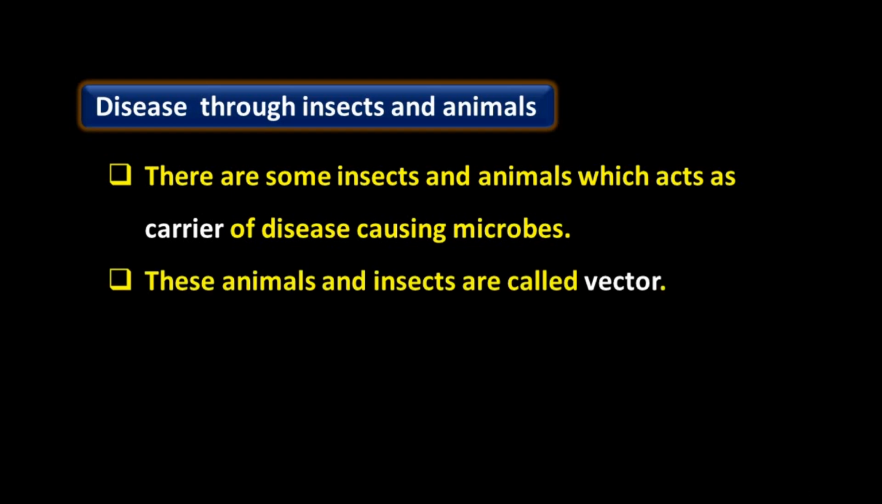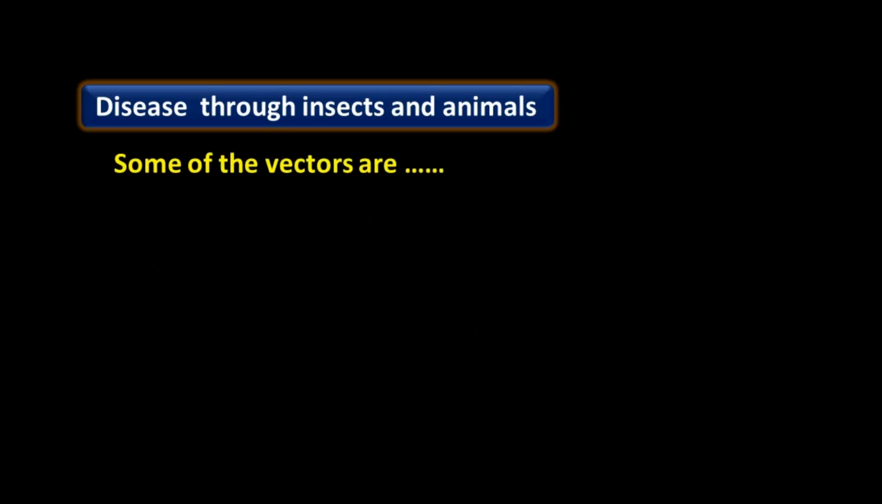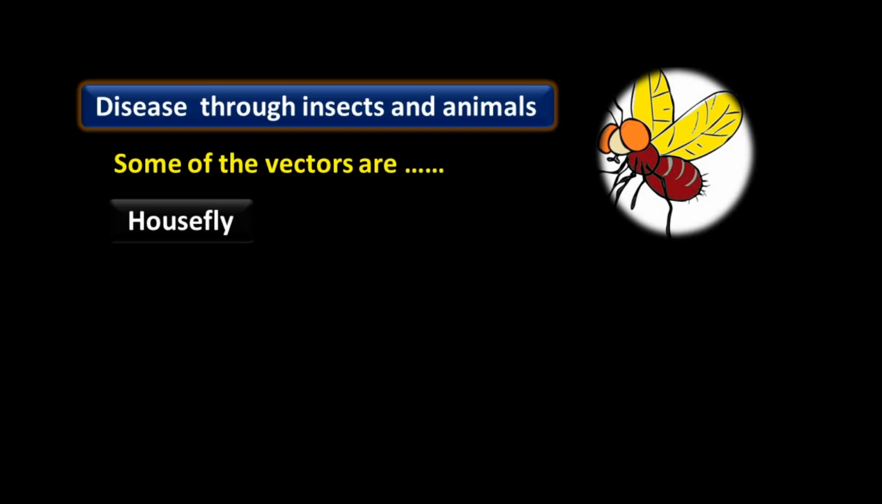These animals and insects are called vectors. They carry disease causing microorganisms. They transfer disease causing microorganisms into the healthy person's body. Vectors carry the disease causing microbes from an infected person to a healthy person. Some of the vectors are the housefly.